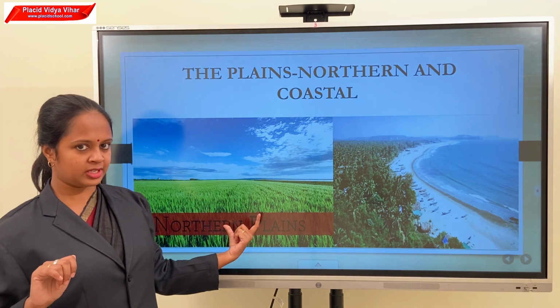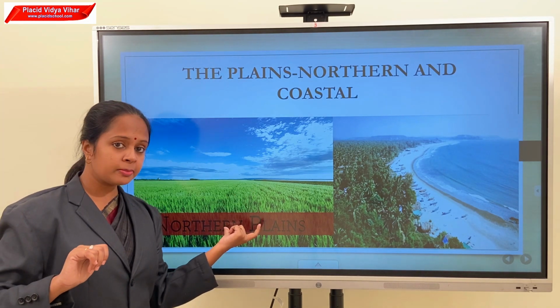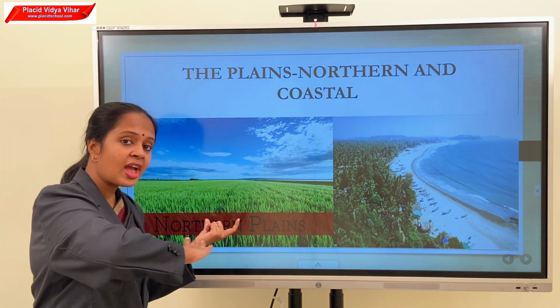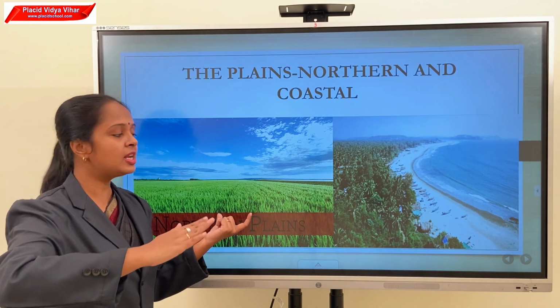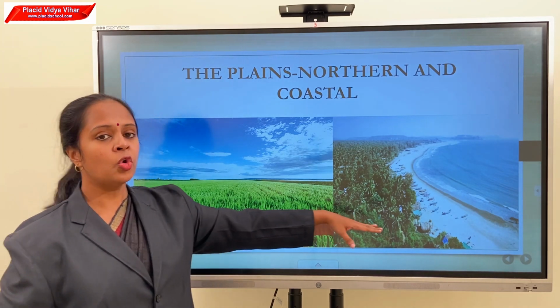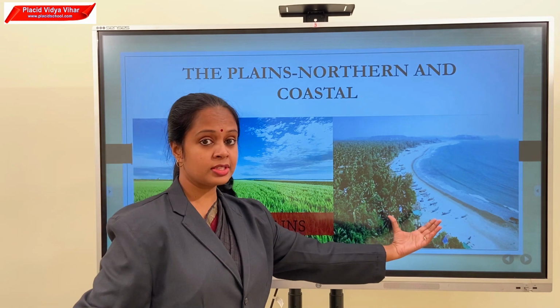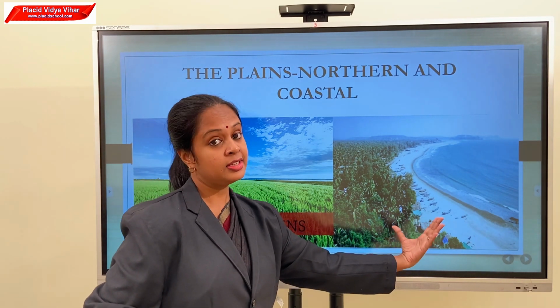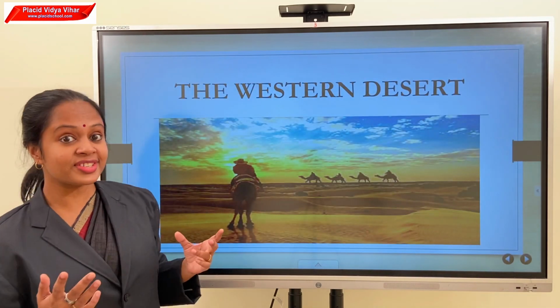This is northern plains. Just below the northern mountains, we have northern plains. Plains are flat areas of land with gentle ups and downs. We also have coastal plains. Coastal plains are near the sea. And the third one is the western desert.